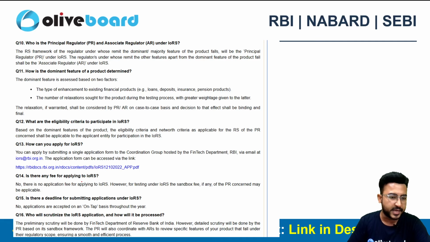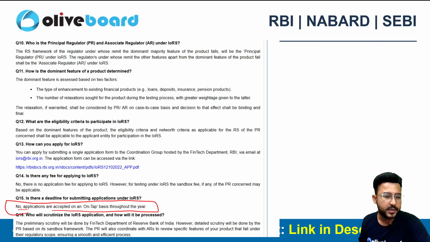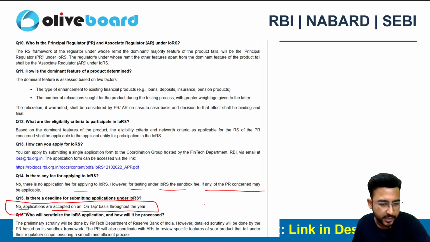Is there any kind of timeline for submitting the application? No, the applications are accepted on tap basis throughout the year. Is there any fee? There is no application fee as well. However, for testing under the regulatory sandbox, if any fee of the PR concerned is applicable, right? So these are the basic requirements here.